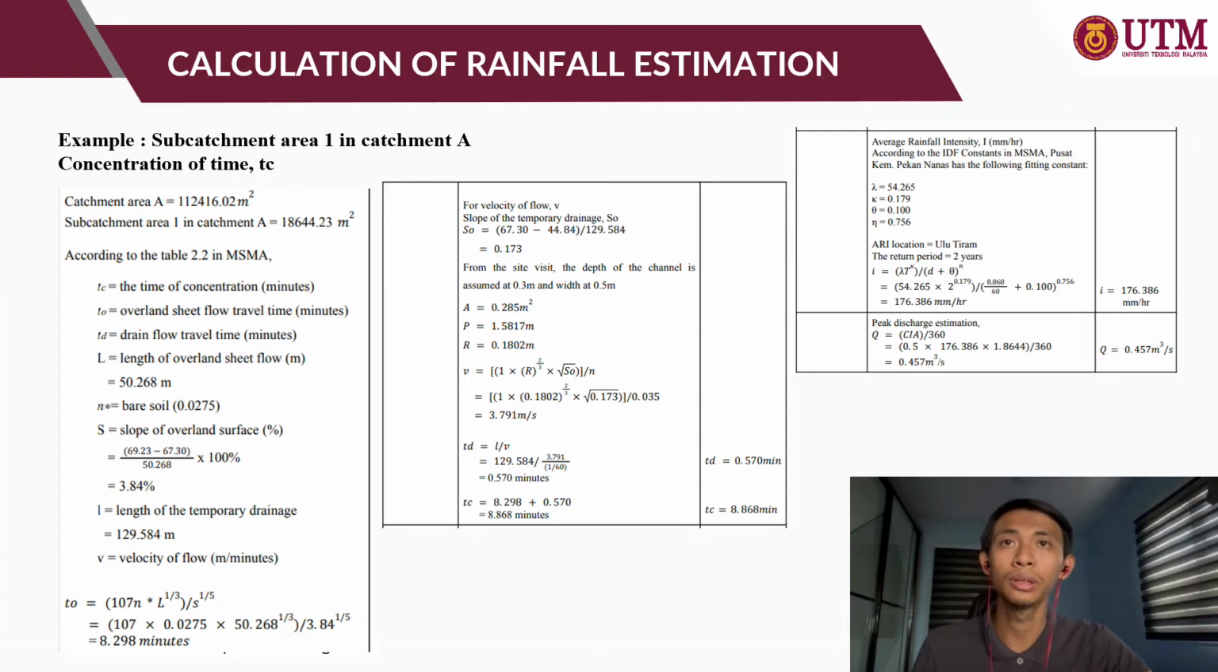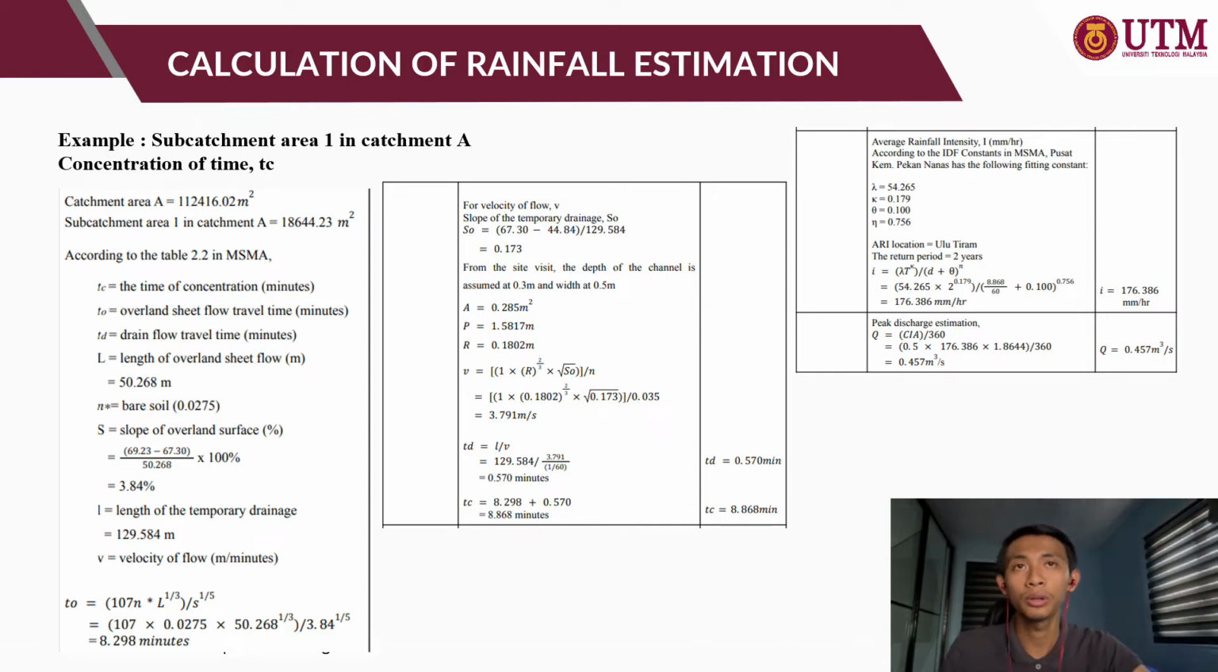Then for the velocity, from the site visit, the depth of the channel is assumed at 0.3 meter and the width at 0.5 meter. Then we use the formula, and we get A is 0.285 meter square, P is 1.5817 meter, R is 0.1802 meter. Then we substitute the values into the V equation, and we get V as 3.791 meter per second. Then we substitute V into the TD equation, and we get the TD value of 0.57 minute, and then we can find TC by adding TD and T0. Then we get TC at 8.88 minutes.